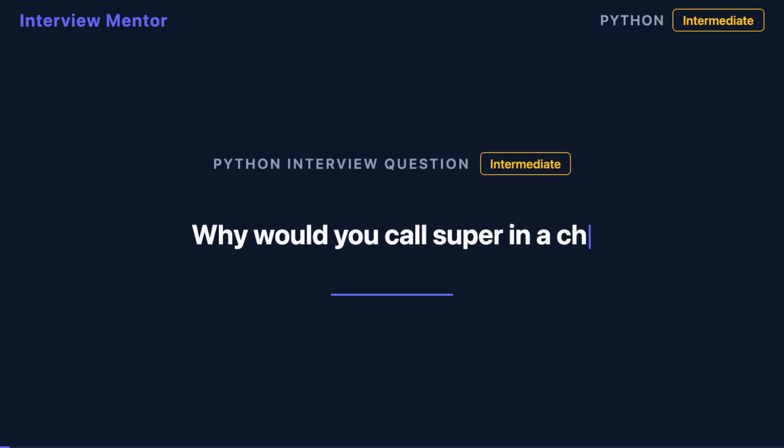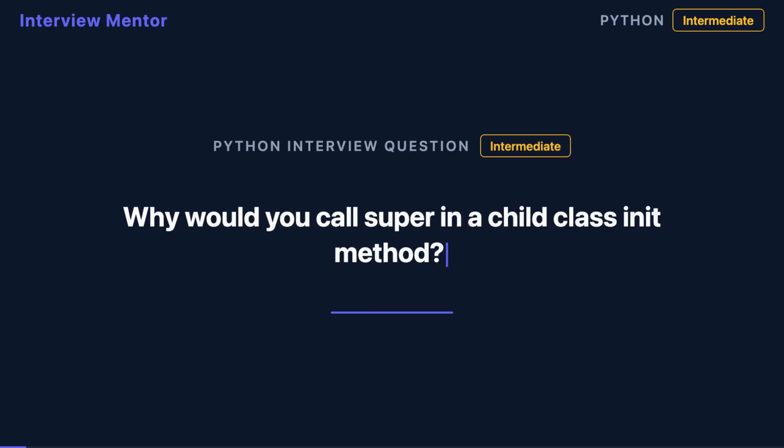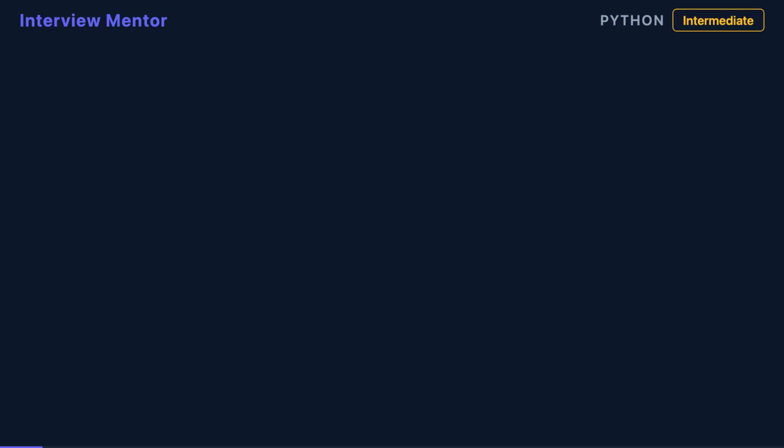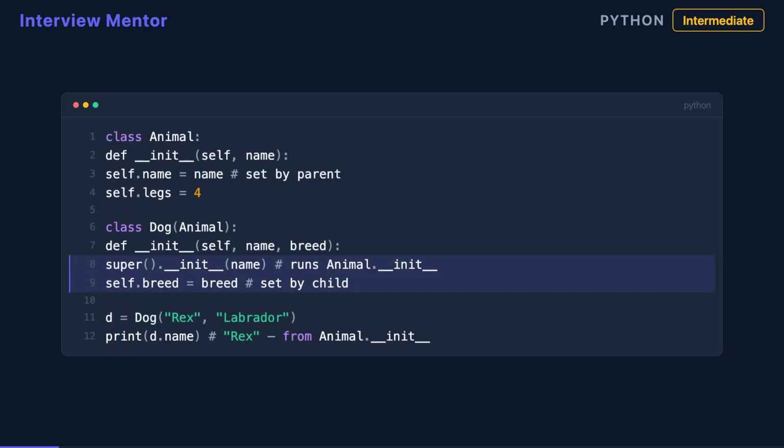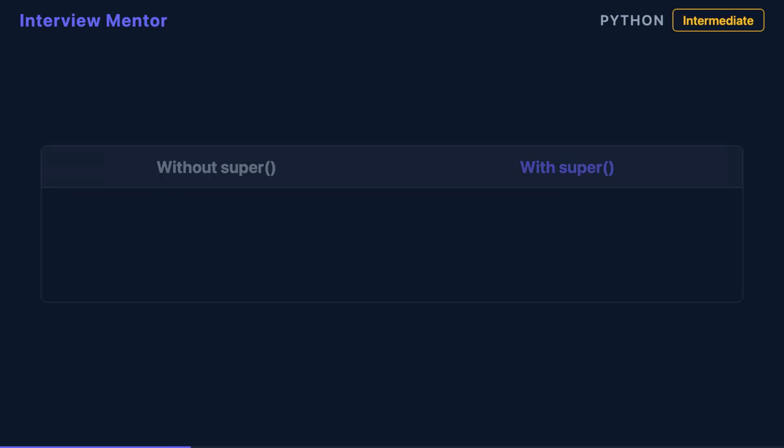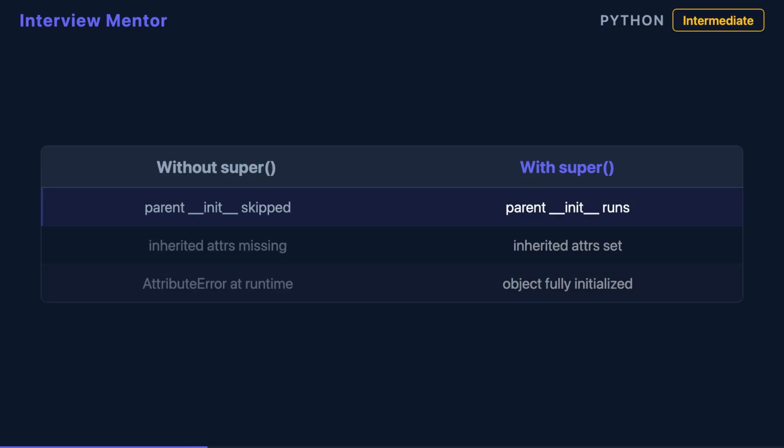Skip super in your child class init, and your inherited attributes just vanish. Silently. When you define an init method in a child class, Python won't automatically run the parent's init. Calling super().__init__() explicitly tells Python to run the parent's constructor first. This ensures all attributes defined in the parent class are properly set up on your object before your child class adds anything on top. Without super, the parent's init never runs.